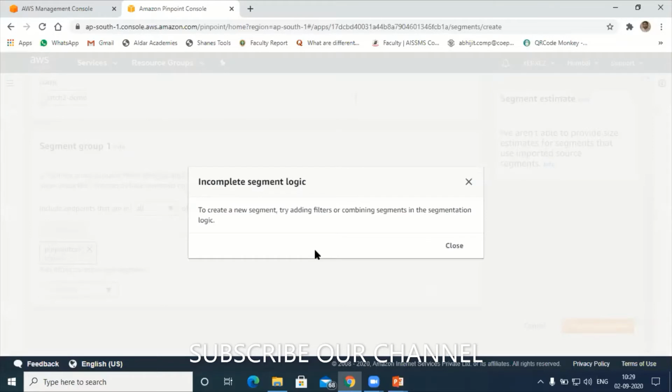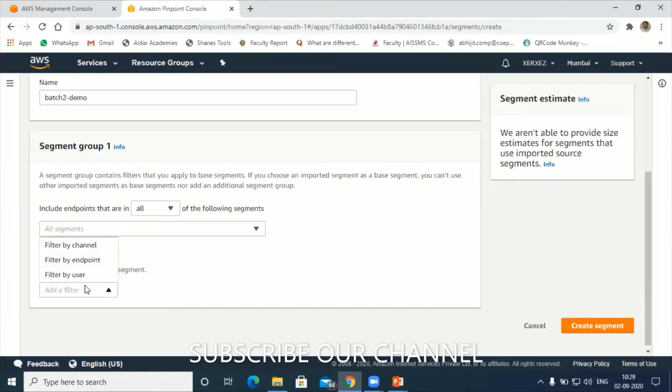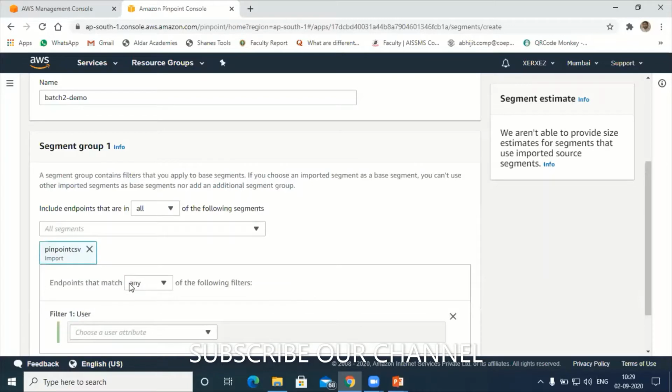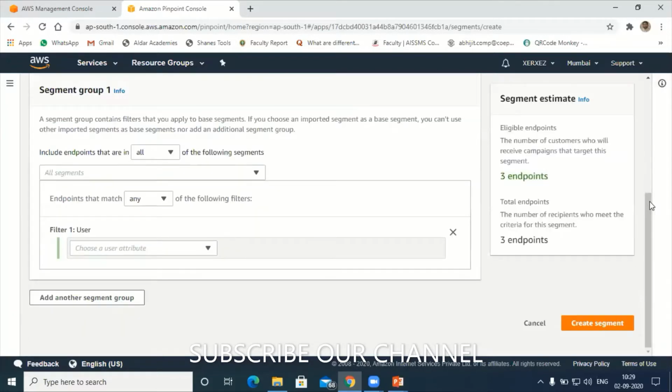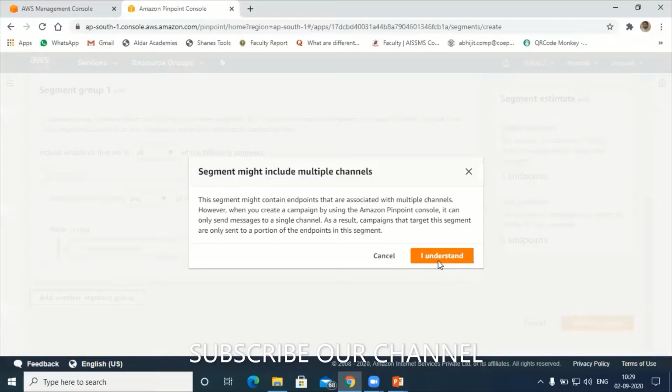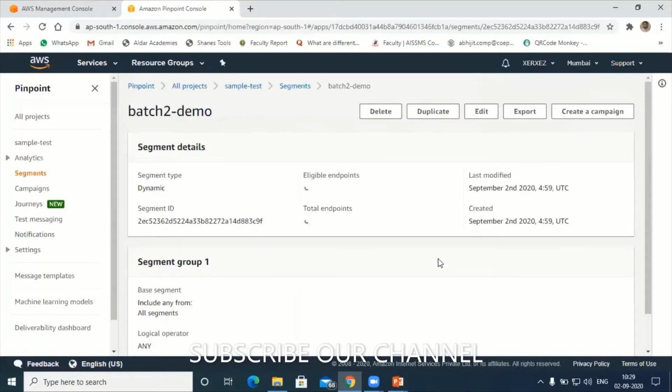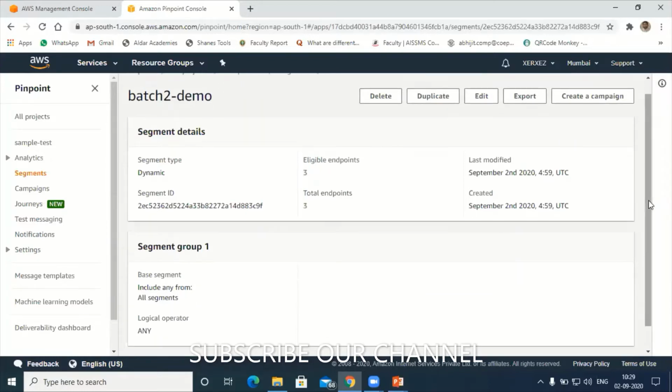Incomplete segment logic, hold on. Filter by channel, filter by users. Let's say filter by users. No, filter by, hold on. Here I have some confusion. Hold on, add another segment. Create the segment first. I understand, I'll create the segment. So now the segment got created. Okay, I have created the segment.